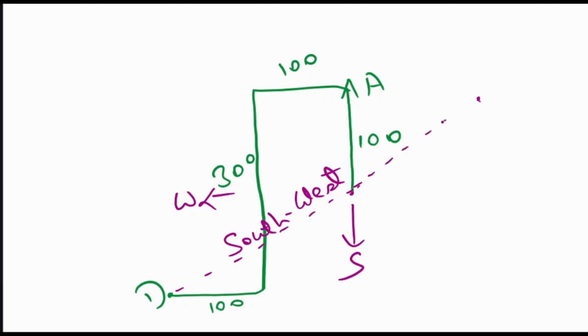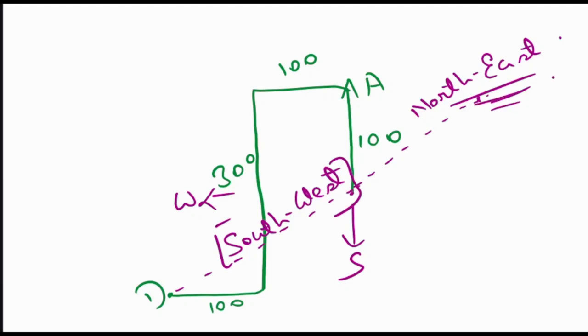Now what is this point? This point is exactly opposite of whatever we have got. So we got southwest, correct? But the opposite of that is northeast. According to the question, his office is located towards the northeast direction from his house. So whatever answer we got is exactly opposite of what they have given. That means whatever direction we assumed initially, we assumed the north direction, originally the person was going towards the south direction for 100 meters, because as per the answer, the opposite direction is coming. So that's why originally the person was going towards the south direction.